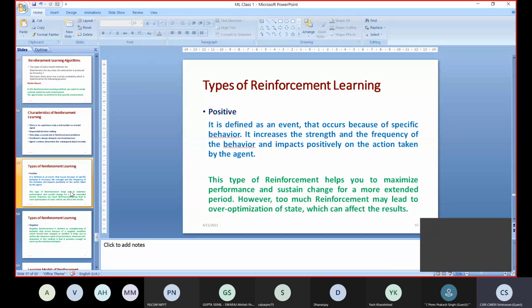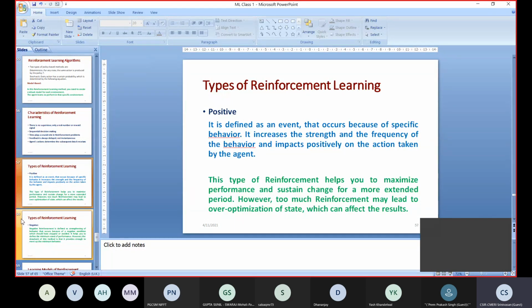There are some advantages and some disadvantages in positive reinforcement learning. This type of reinforcement learning helps to maximize the performance and sustain the change for a more extended period. However, too much reinforcement may lead to over-optimization of state, which can affect the result. So this is another problem of positive reinforcement learning.